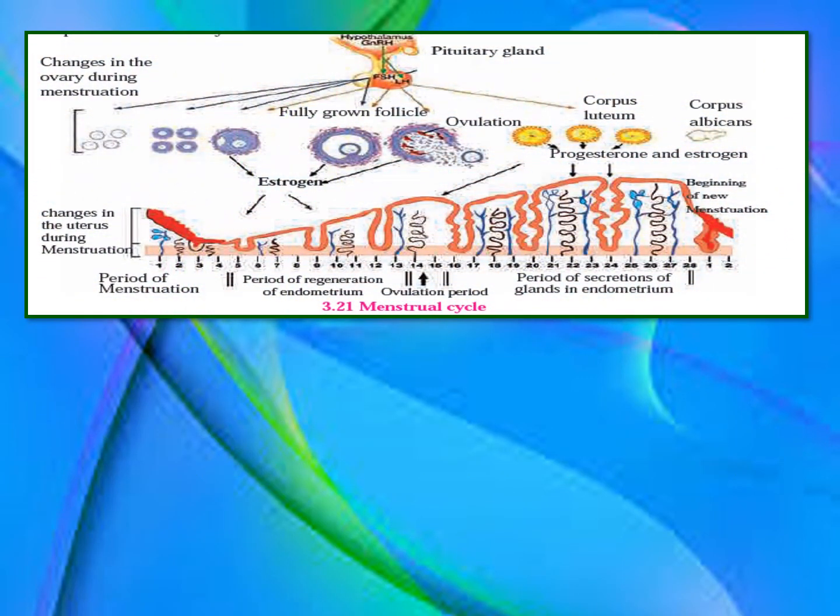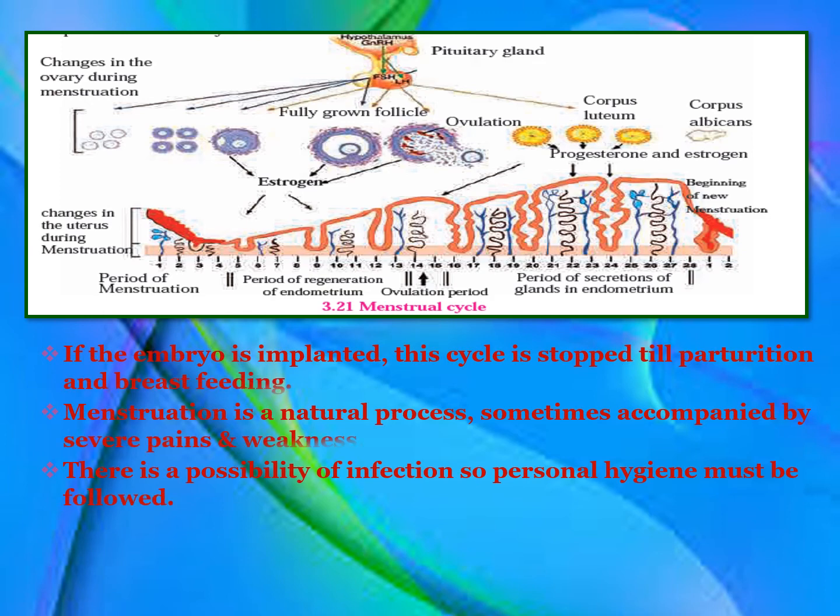Now the changes during menstruation. You can see in this diagram, this is the period, the initial period of menstruation. Then is the period of the forming of the inner lining of the uterus or the endometrium.